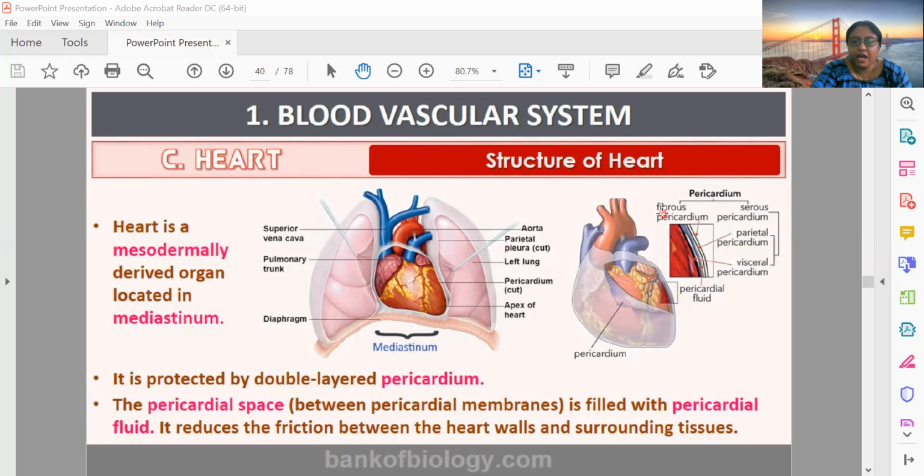Now this serous pericardium can be further subdivided into outer parietal pericardium and inner visceral pericardium. So I just wish to elaborate that outside there will be fibrous pericardium. Then there will be parietal pericardium, and after that there will be visceral pericardium. Okay.